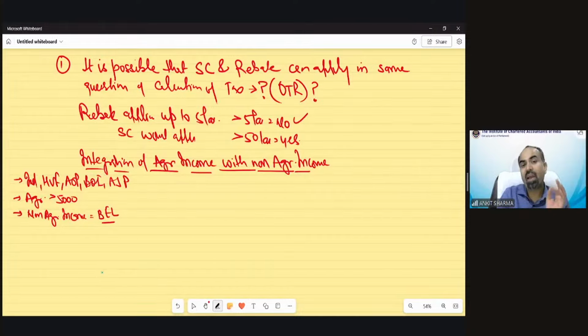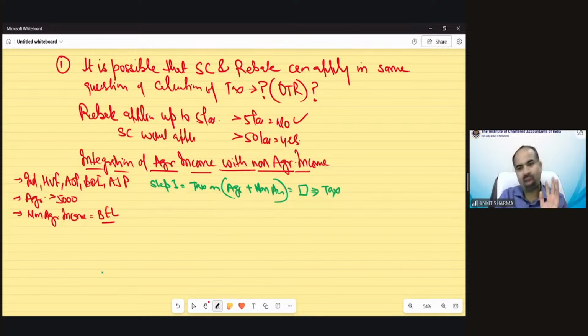Now, if there is agricultural and non-agricultural income, and all these three conditions have been fulfilled, how do we calculate tax? Step number one: calculate tax on agricultural plus non-agricultural income. Whatever would be the total of agricultural and non-agricultural, calculate tax on this as per normal provisions of the Act.